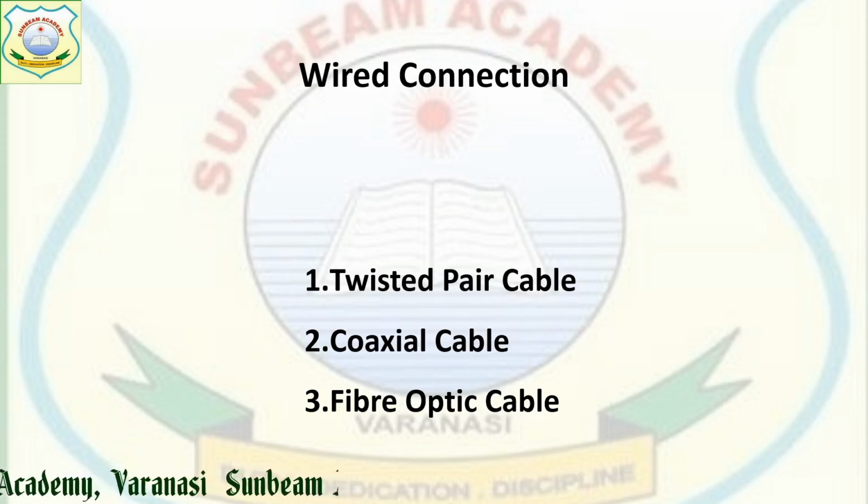Coaxial cable, you have seen in your houses also. Whenever you are running your TV or watching programs on TV, it is connected with a set-top box. That set-top box has a connection with a wire. If you peel off that wire, you can see it has only a single wire inside, covered with some plastic material.